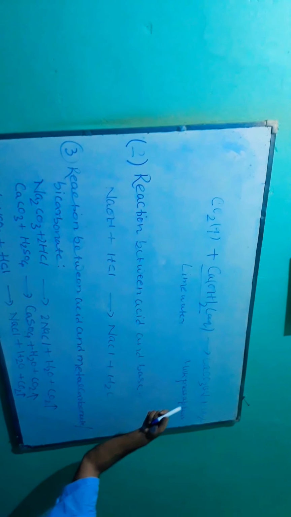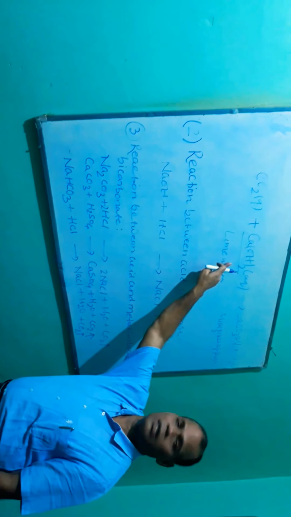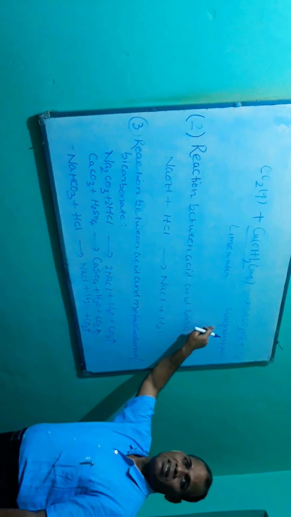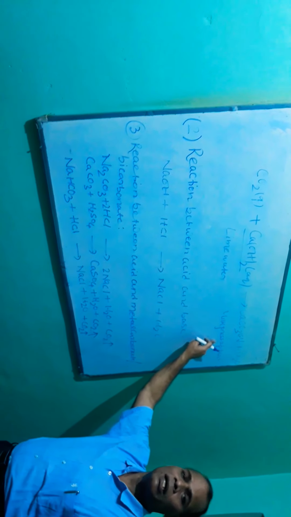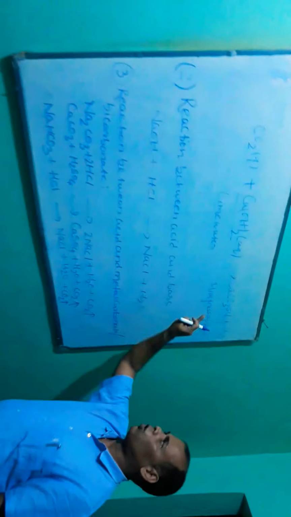So if carbon dioxide is passed through lime water and milkiness appears, it shows that the evolved gas is only and only carbon dioxide. So this is the confirmatory test for carbon dioxide.